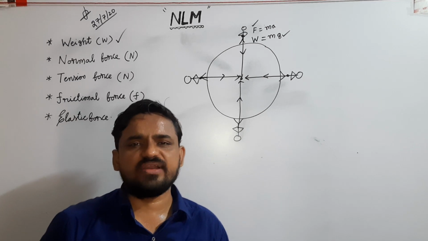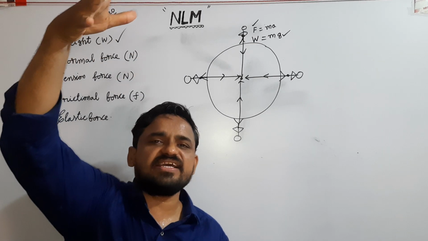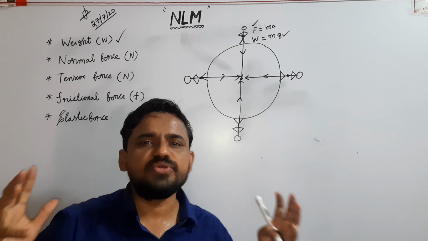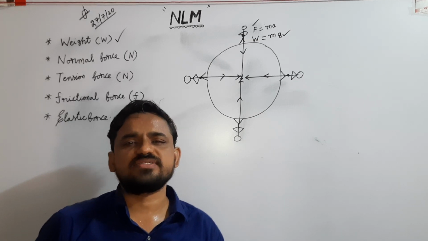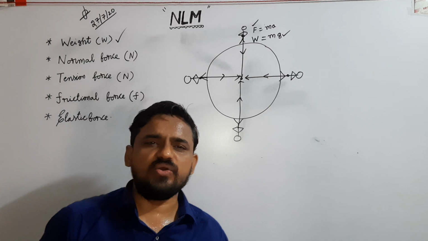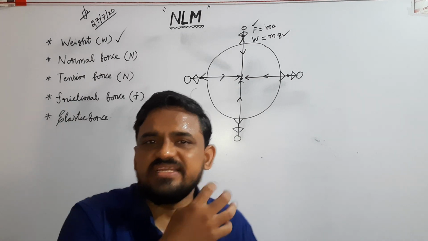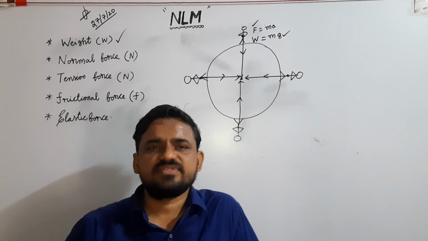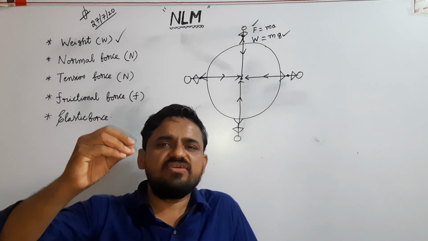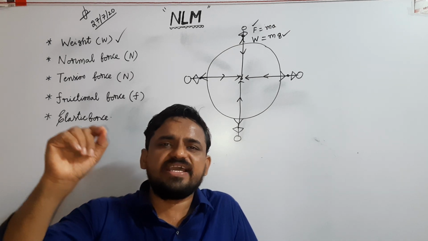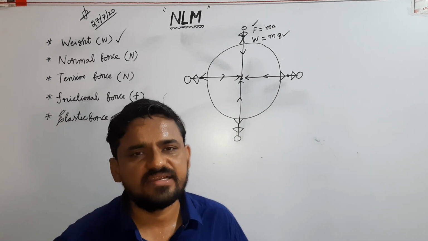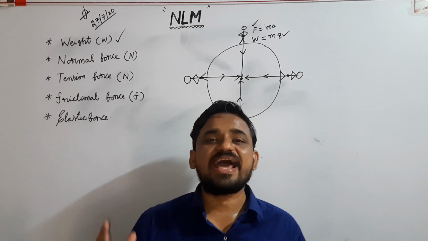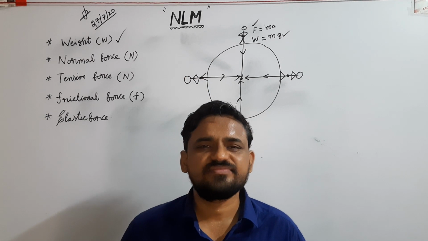Acceleration due to gravity means the acceleration of a freely falling body due to gravitational force. For solving problems, the g value is taken as 10 meter per second square. But actually the value of g is nearly 9.8 meter per second square. Totally weight means gravitational force acting on the body.